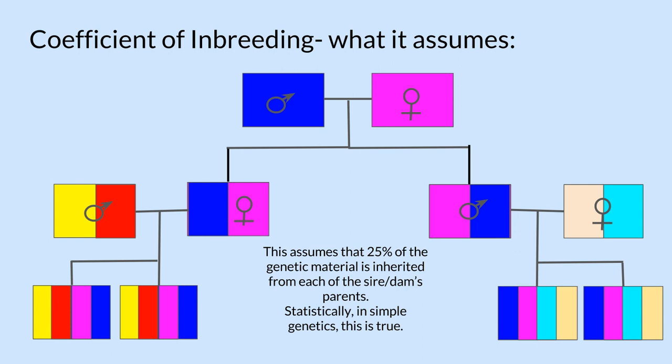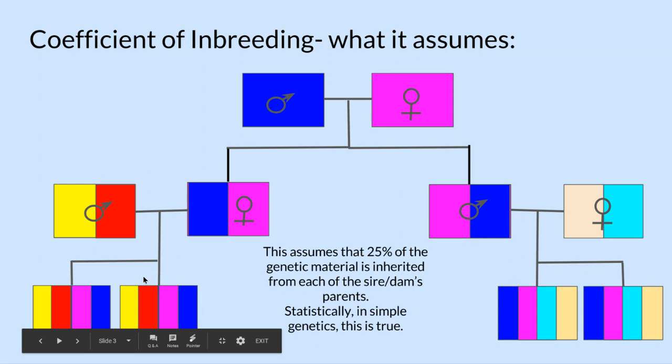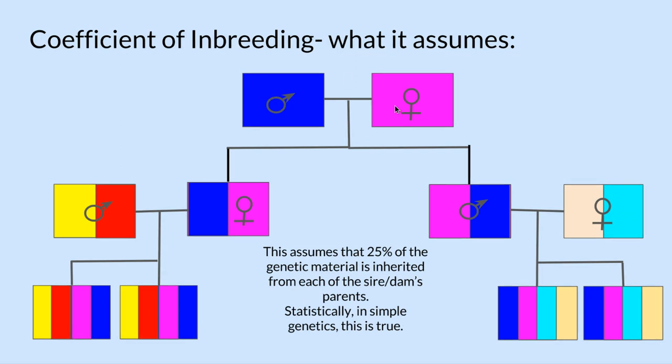So here's a visual of what the coefficient of inbreeding assumes. It's a correct assumption that 50% of your genes come from your sire and dam. But here is the assumption of the coefficient of inbreeding down here. It assumes that 25% of the genetic material of these puppies is directly attributed to this grandsire and granddam. So it assumes that 25% of the genetic material is inherited from each of the sire and dam's parents. Statistically, in simple genetics, this is true. If you were going to statistically predict, that would be our prediction.